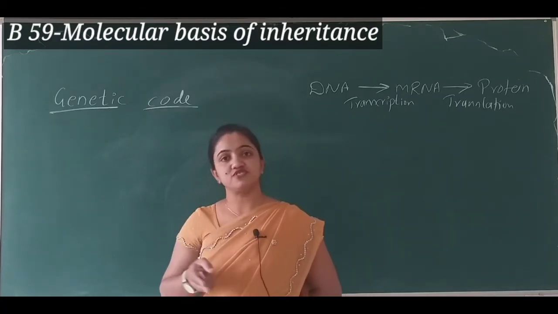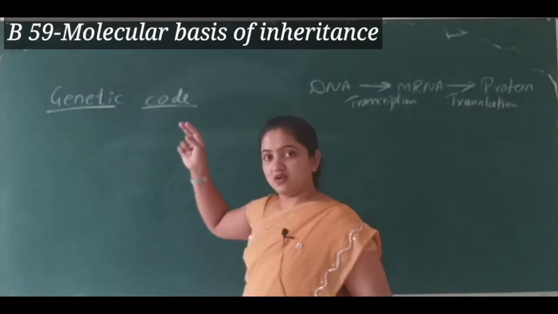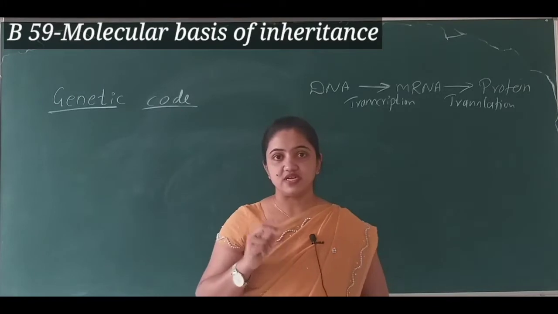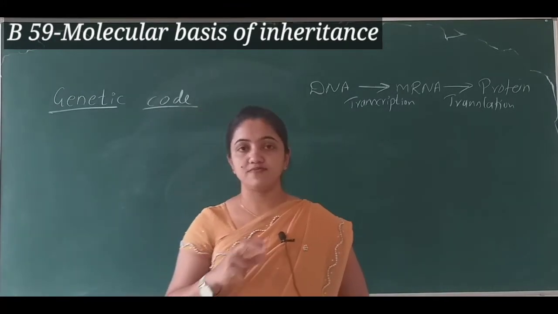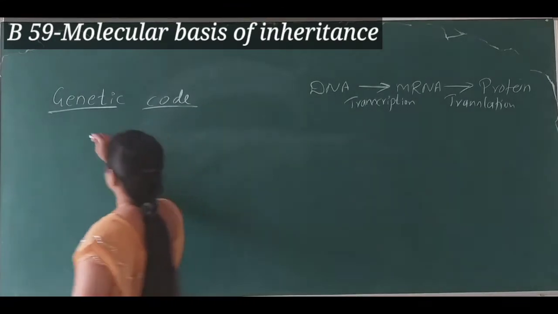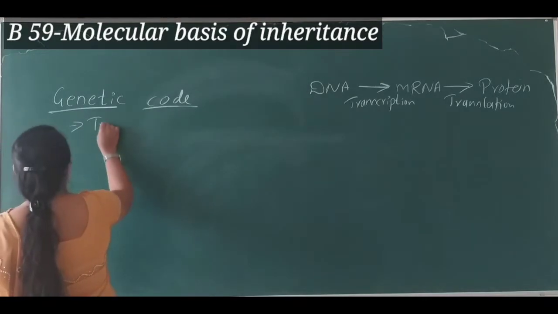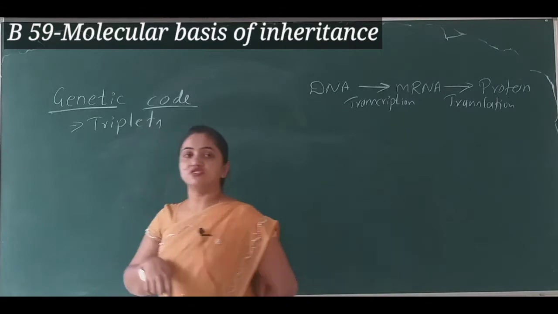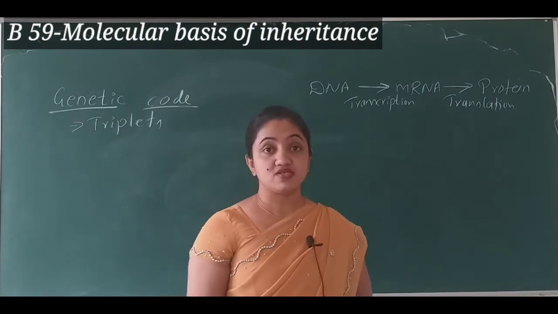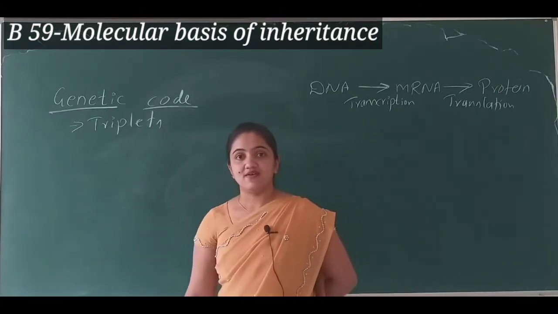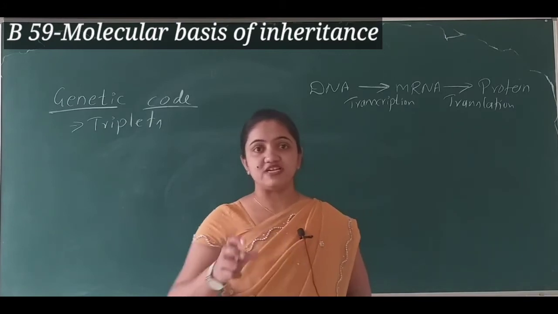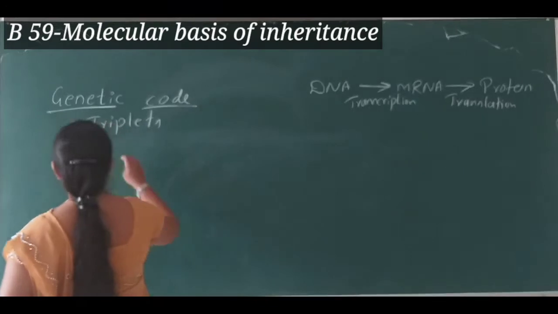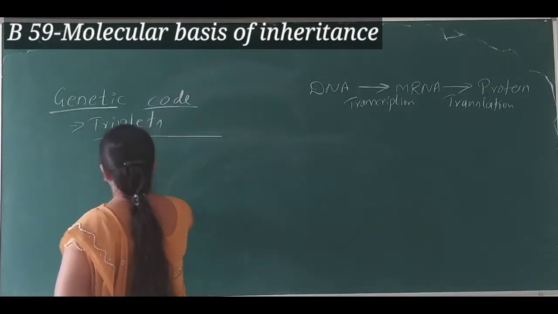But before going to study about the translation, we have to learn about the genetic code. So the genetic code or codons, always these are in triplets. Triplet codons we used to say. Always these are available in triplet form. 3 nitrogen bases form a triplet codon.